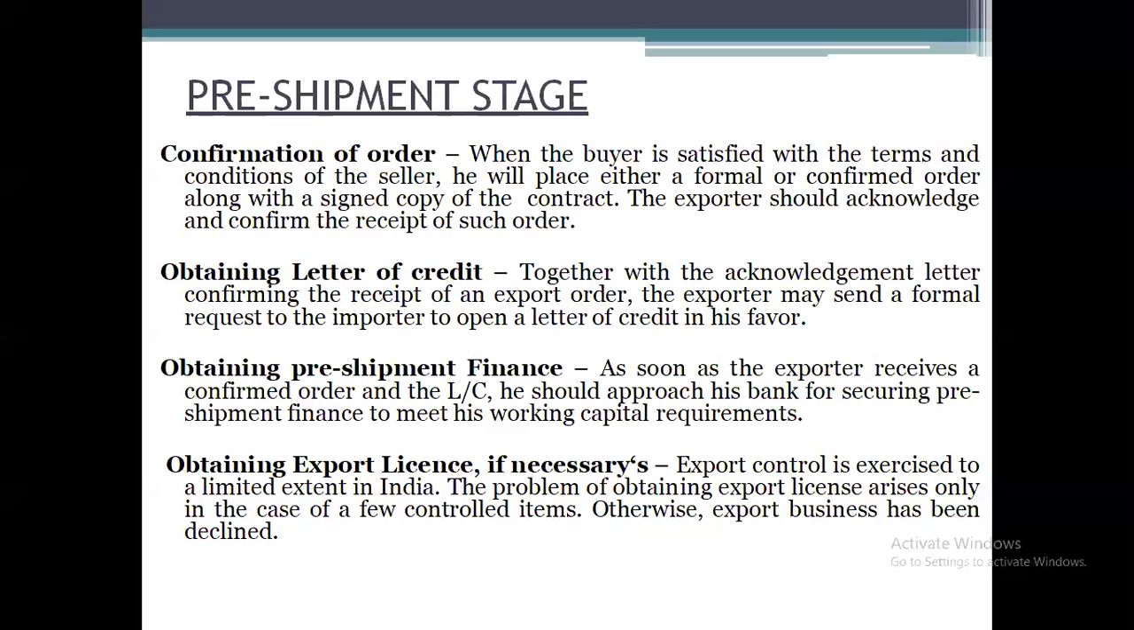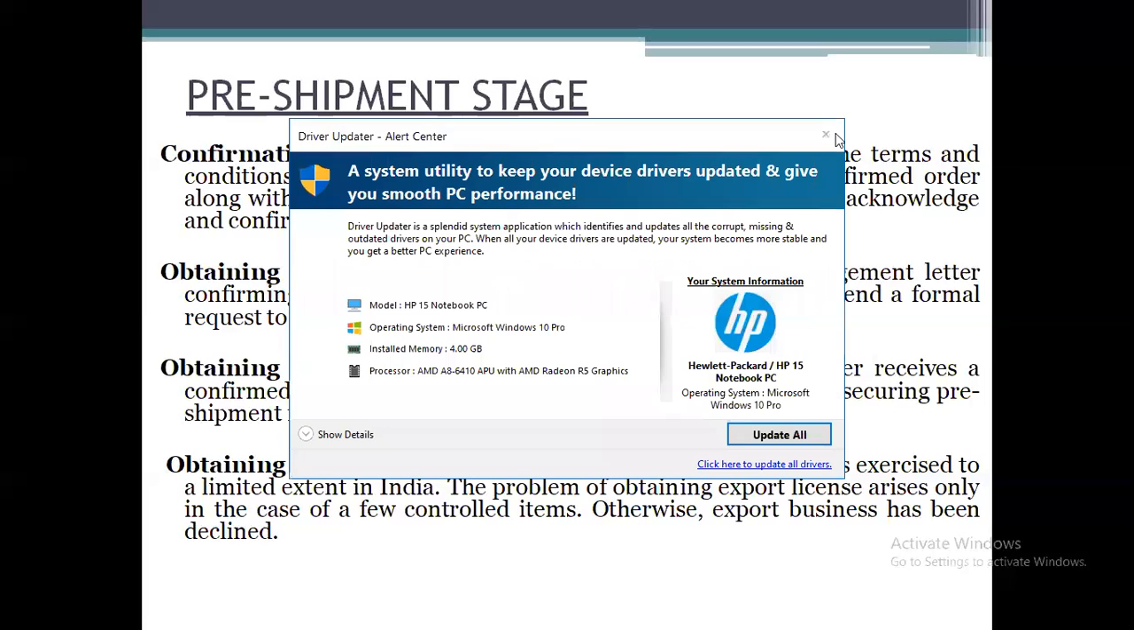Next, after getting the letter of credit, obtaining the pre-shipment finance. Using the letter of credit issued by the importer, the exporter can get the pre-shipment finance. That is, as soon as the exporter receives the confirmed order and the letter of credit, he should approach his bank for securing pre-shipment finance to meet his working capital requirements. Means they can approach the exporter's bank and get the amount for meeting the day-to-day expenses, called working capital.